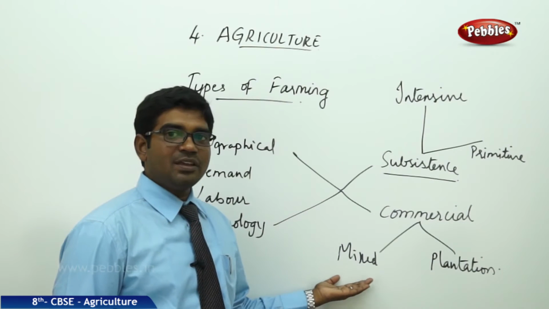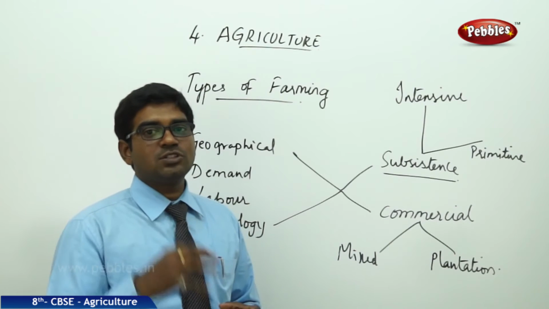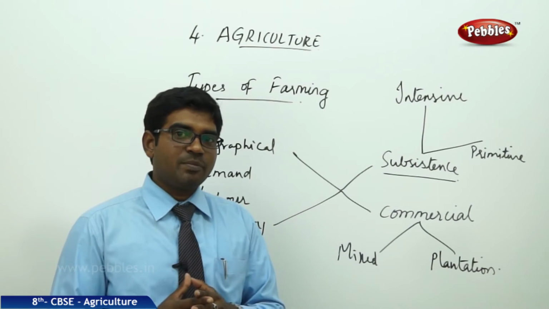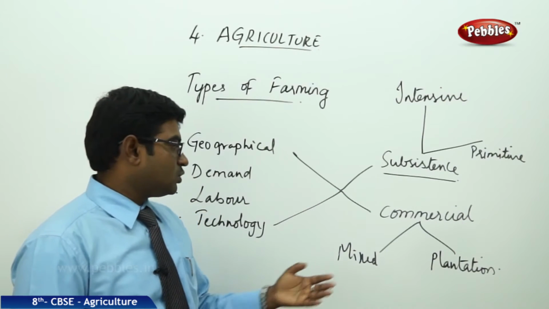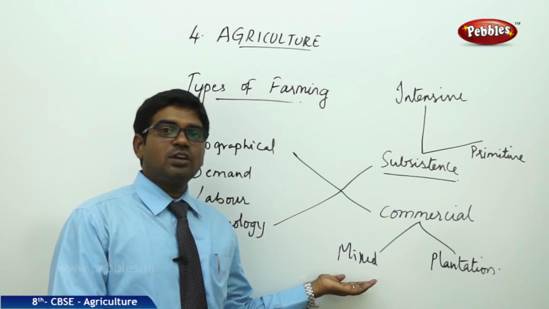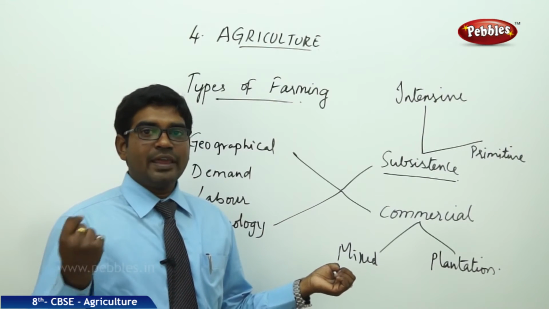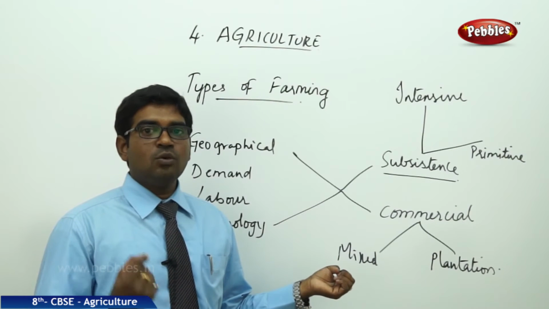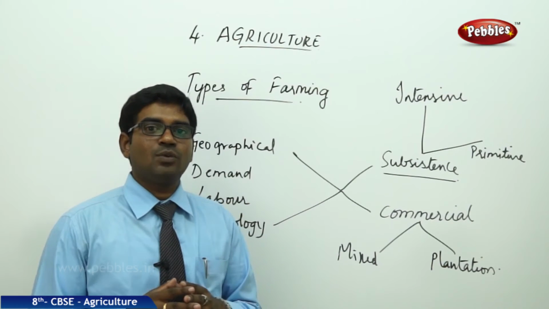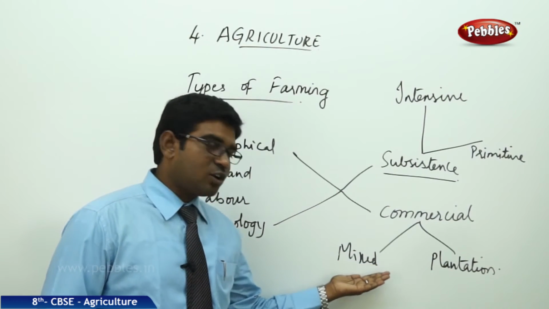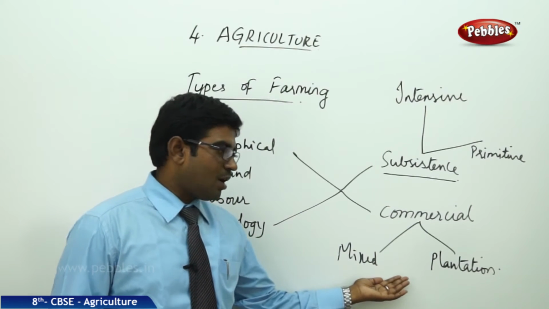Mixed farming means doing the cultivation and also the rearing of animal stock. This is practiced in South and Southeast Asian countries. So they do cultivation, they do the crop growing. Parallelly, they also rear animals like goat, sheep, cow, buffalo, all these, and they maintain this stock in advance with them. So maintaining a crop as well as animal stock is known as mixed farming.